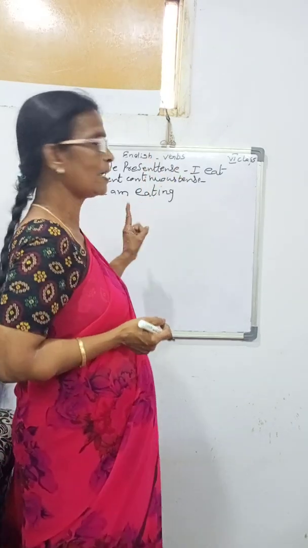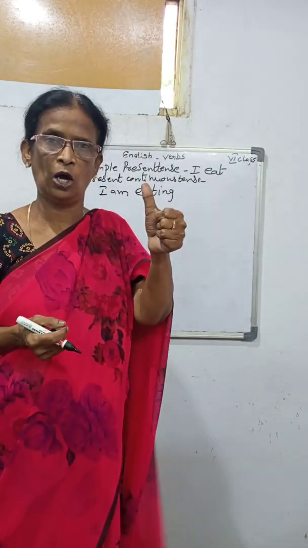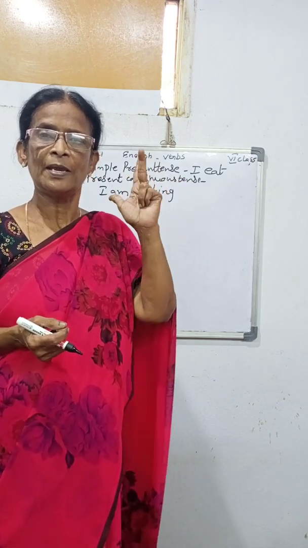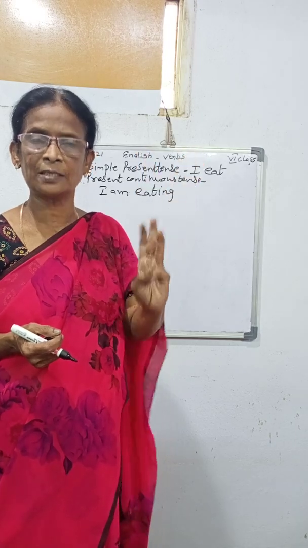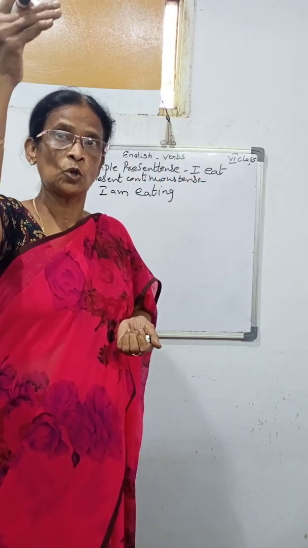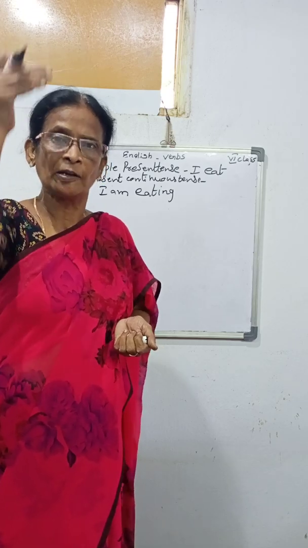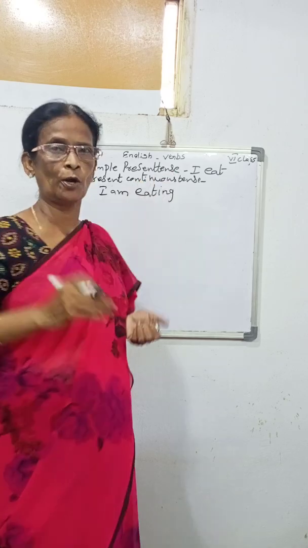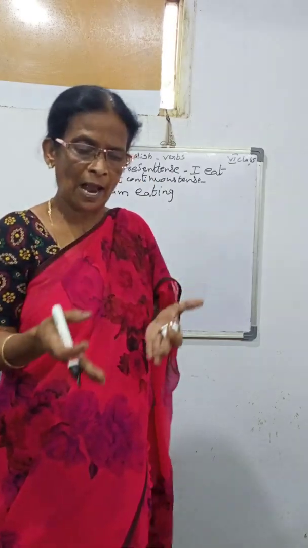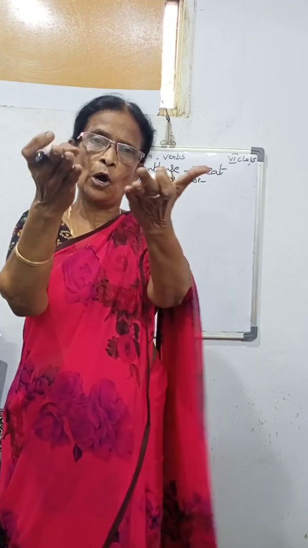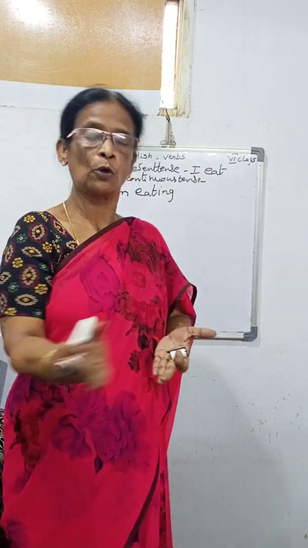By using I, am will come. We are. You are. He is. She is. It is. Last, third one plural, they are. So what are the helping verbs? They give the sense that the action is going on. Present continuous tense means the action is going on. Now I am teaching, that is going on. You are listening, that the action is going on.